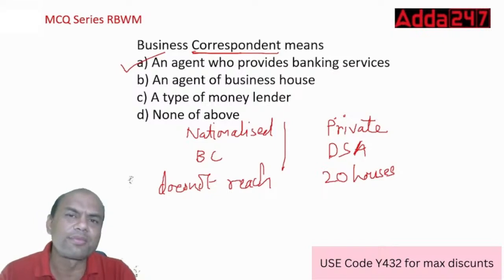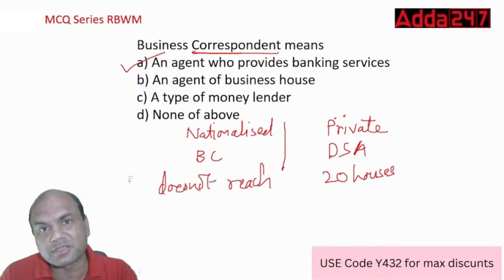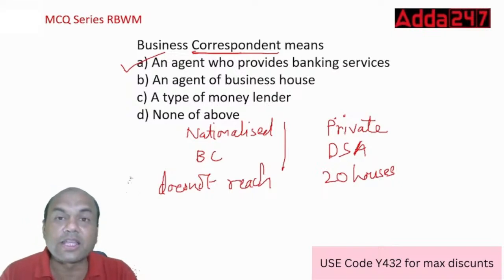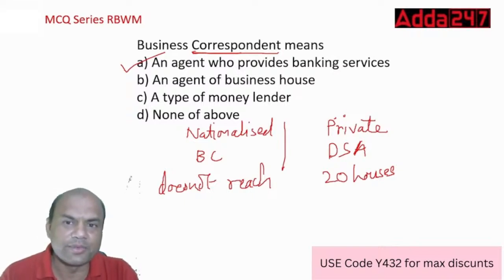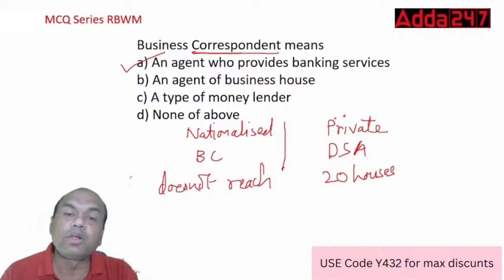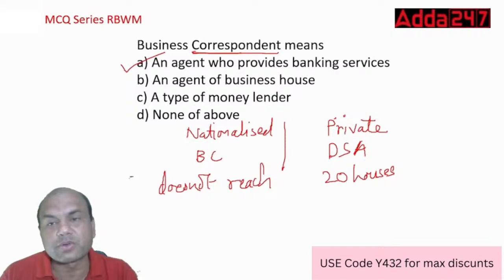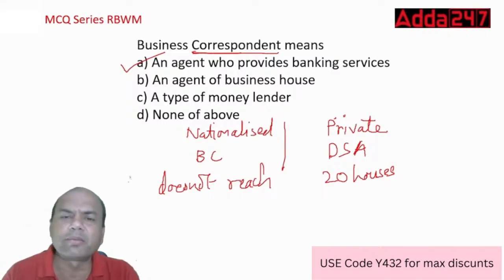You can't. Because what will be the cost? Your salaries, your running expenses, electricity, and the coming and going of employees, because they won't be living in that village. They'll be staying in the nearby cities. So what will be the cost? That's why we don't open a branch over there. We open a BC, a business correspondent, a private agency. Somebody from that village itself will provide the banking services.